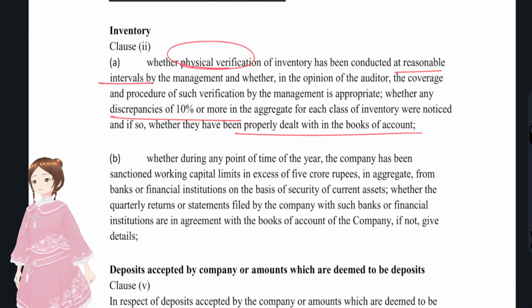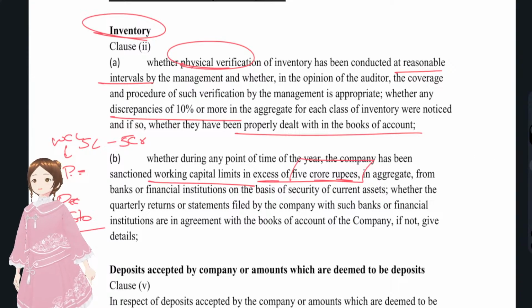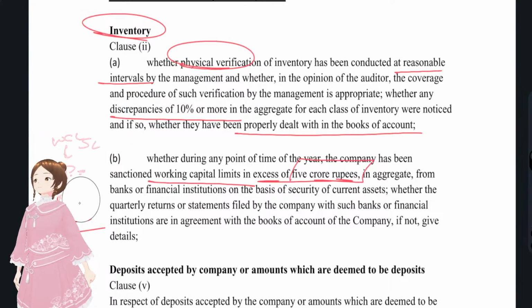And the second thing is whether they have taken any working capital limits in excess of 5 crore. We are discussing inventory, so why are they asking about working capital limits? In working capital limits, you have to calculate the drawing power. Though the sanction limit might be 5 crore, for every quarter the drawing power will be calculated based upon the stocks you have, and a percentage on that, for the drawing power calculation.